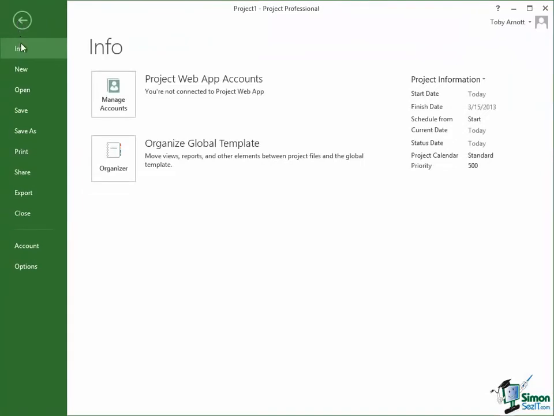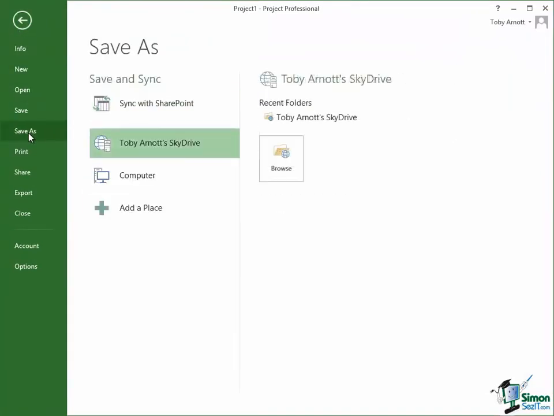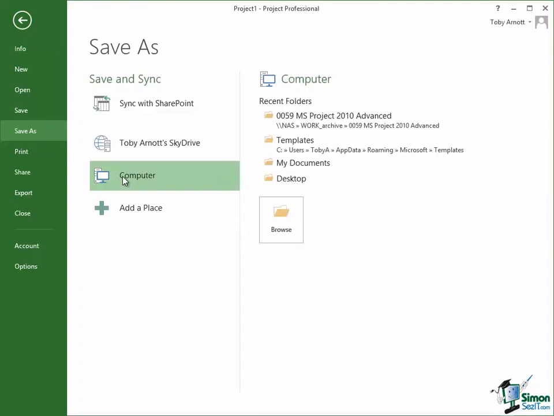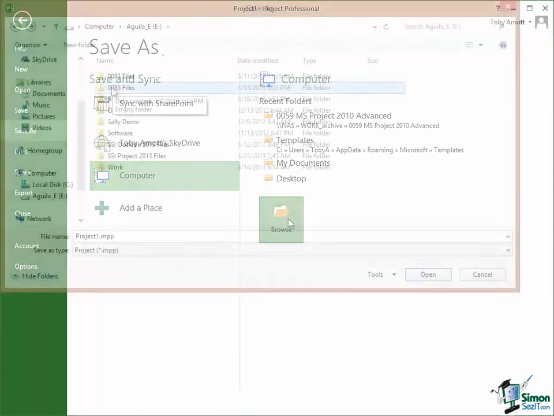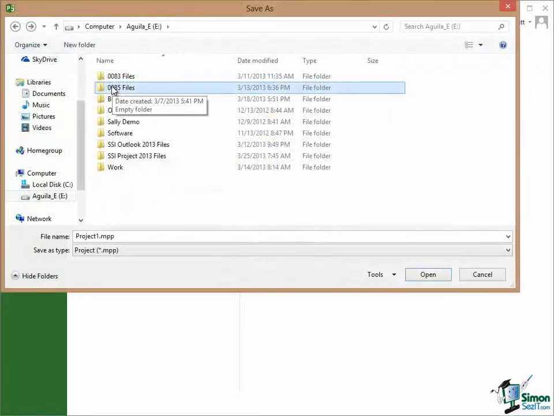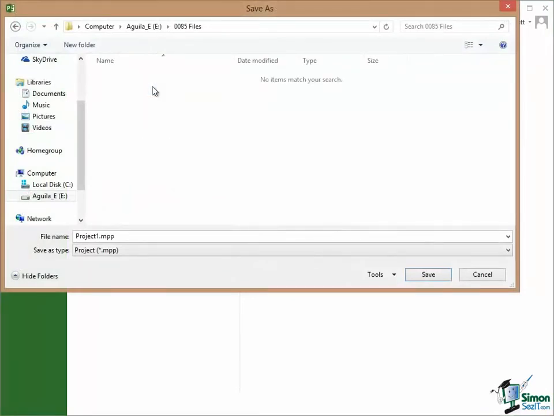File, click on Save As, and then you'll have a number of options, maybe not quite the same as me, but one of them will be computer. And then you'll need to browse to a folder where you're going to be able to save your scratch files, your working files. So I'm going to click on Browse, and then on my computer I'm going to double click on this folder, and this folder, which is currently empty, is the one that I'm going to keep my working files in.